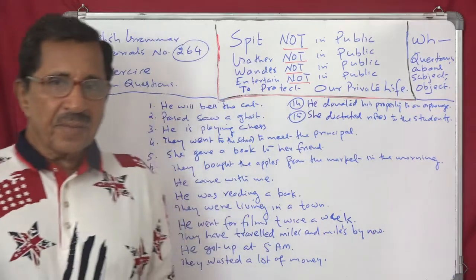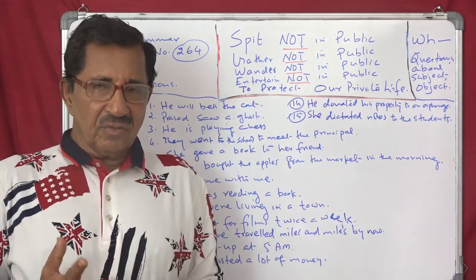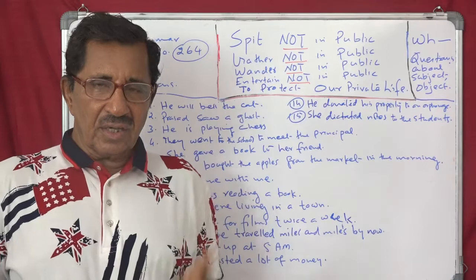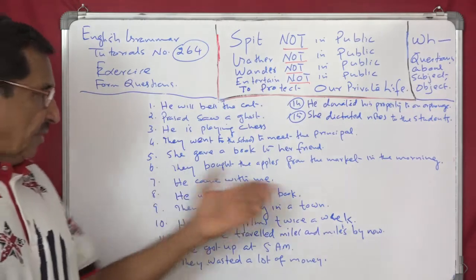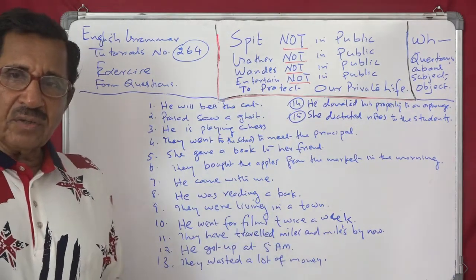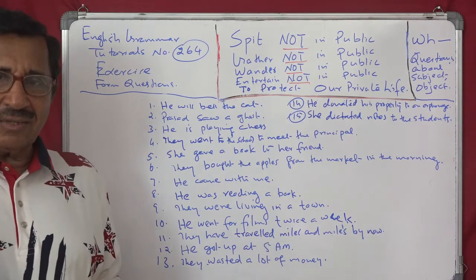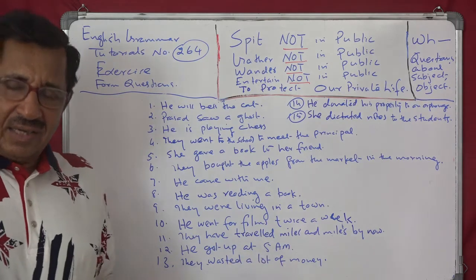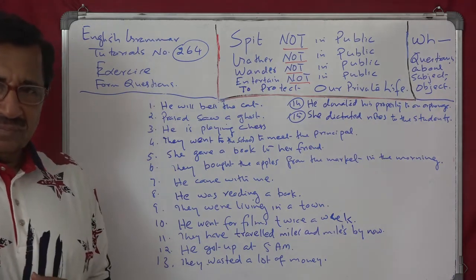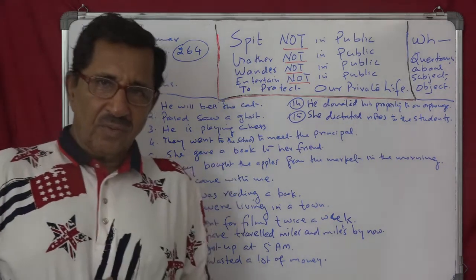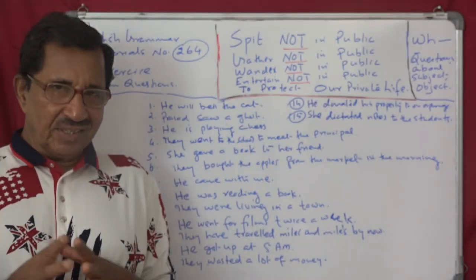So this way you can ask about the subject, about the object, about the indirect object, about the object of a preposition. Like with me, very simple. He came with me. Me is the object of the preposition with. Because come is an intransitive verb, but here the preposition has an object. So you can say with whom. Hope now it is clear. All the other things I hope you have understood. That is how to make a question.